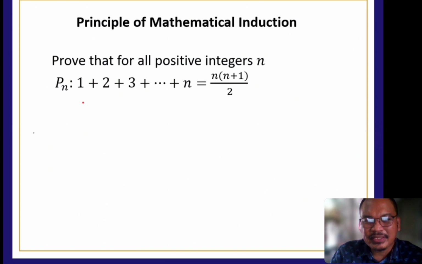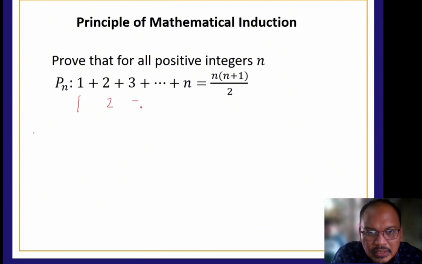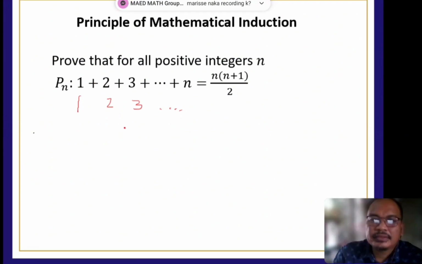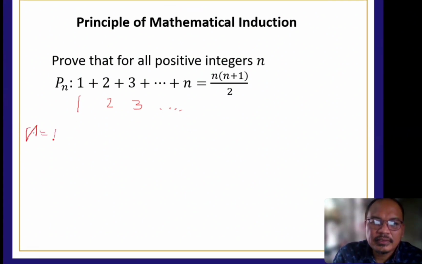Your n here starts with, tandaan niyo, parang counting numbers to. 1, 2, 3, and so on, so forth. So nag-start kayo palagi sa 1. Okay? That's why, if your n is equal to 1, ito yung mga n natin, 1, 2, 3, 4. If n is equal to 1, 1 yan. Tama? If n is equal to 2, nagkaroon tayo ng 2. If n is equal to 3, 3. If n is equal to 4, 4 na yan. So nag-start tayo 1, 2, 3, 4.